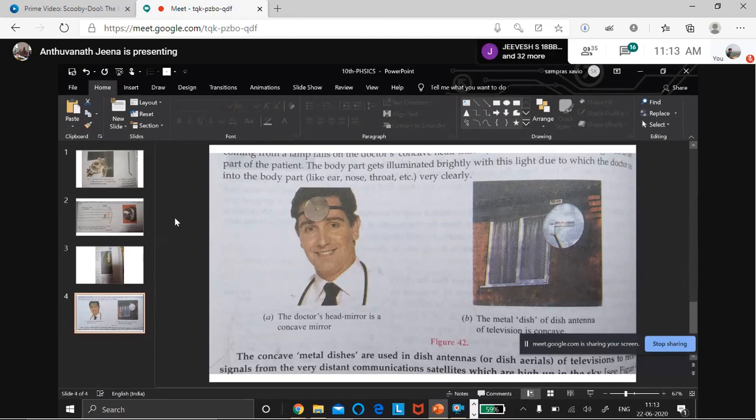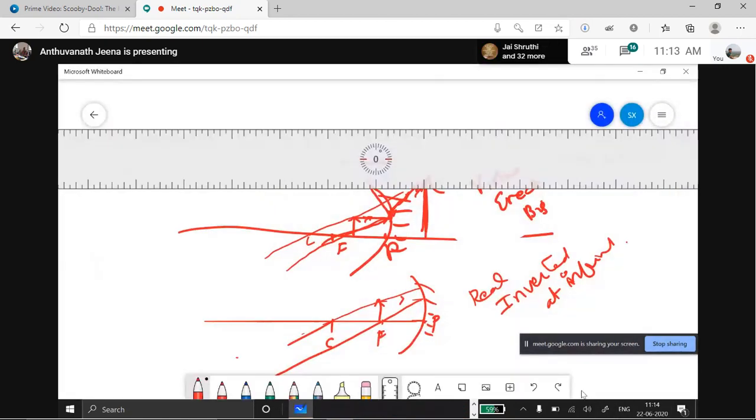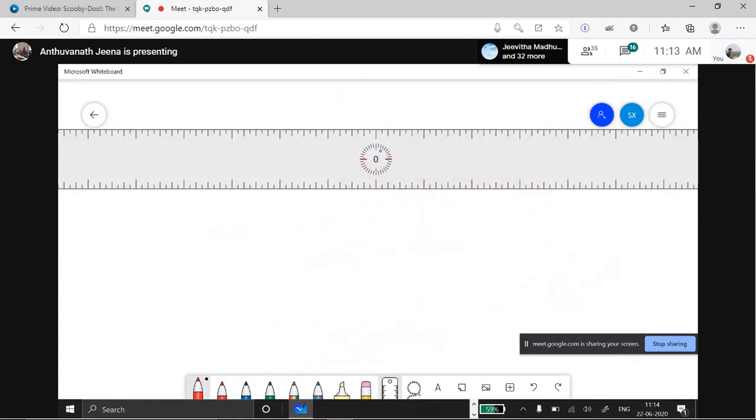Did you write the uses of the concave mirror in your classwork? Yes, ma'am. Ma'am, at C and F, no uses? Generally they will not ask in detail like this. I am teaching you in detail because any question may come. They will only ask the uses of the concave mirror. What will you write? Concave mirrors are used as headlights in vehicles. Concave mirrors are used by the dentist. If you write like that, it is enough. A general statement is enough. I'm teaching you in detail, but it is not necessary for the exam.